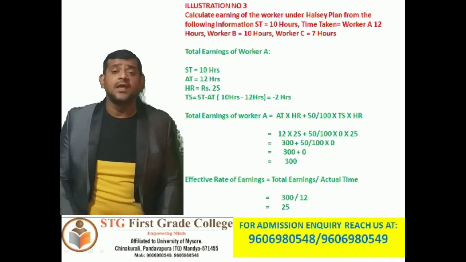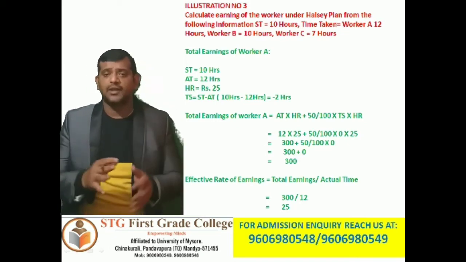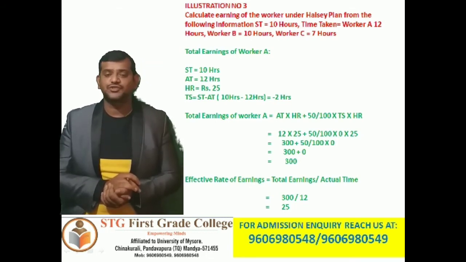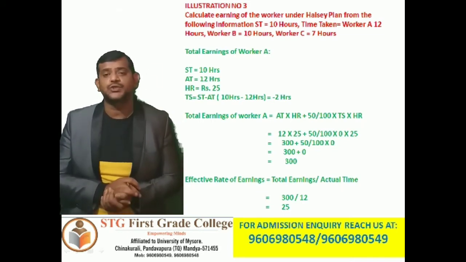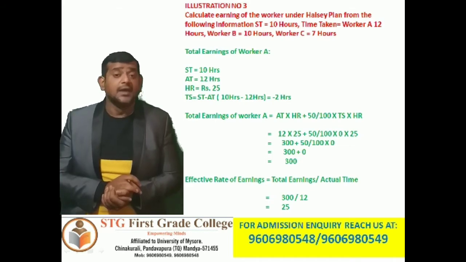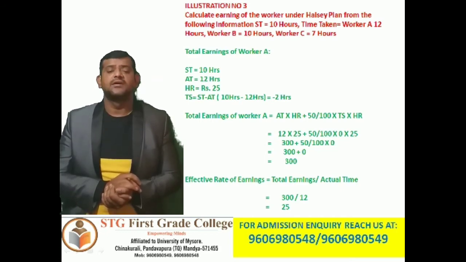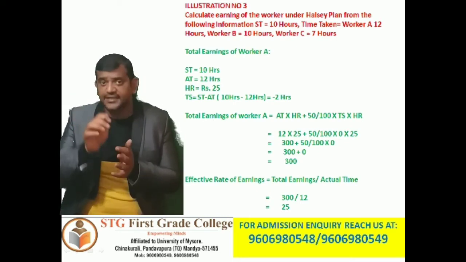A has taken more than the standard time of 2 hours. So now let us calculate how to handle such a case, if the time saved is negative. How are we going to solve? It is very simple. Total earnings of worker A equals 80 into HR plus 50 by 100 into TS into HR. Whether it is negative or 0, we consider it as 0 while calculating.